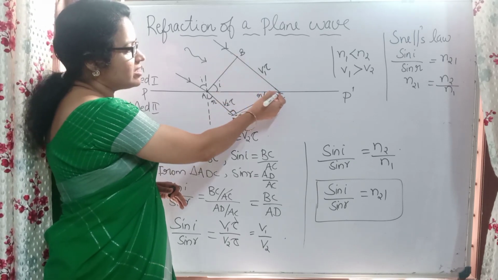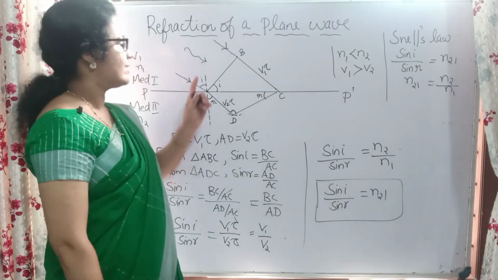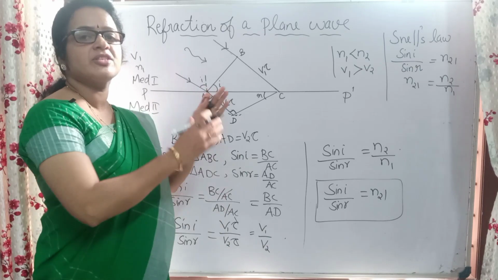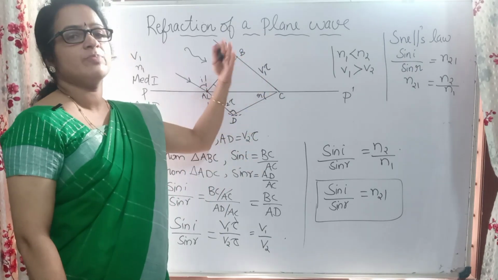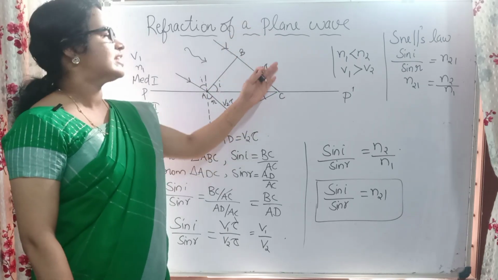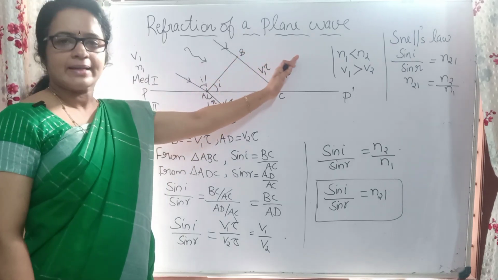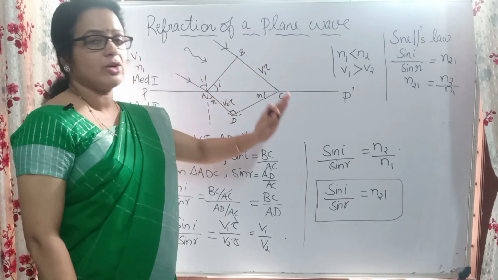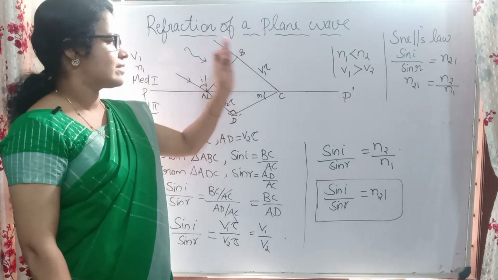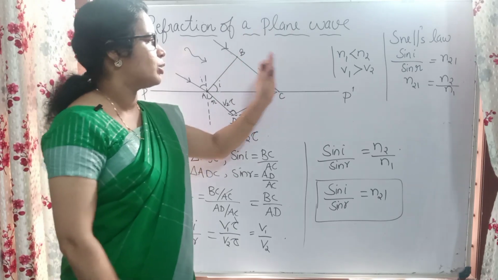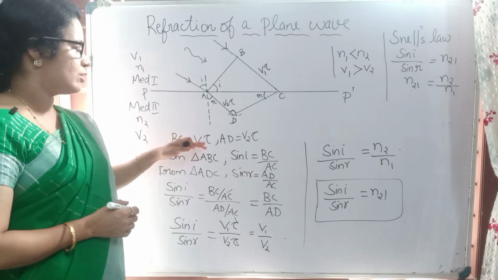So BC is the distance the ray travels. And understand that the velocity is v1 here, and suppose the time taken is tau. So how much distance will it travel? The velocity or speed is v1, and the time taken to travel is tau, so distance is equal to velocity into time, because velocity is distance by time. So distance is v1 into tau. So this BC will be equal to v1 into tau, that we can mention here.